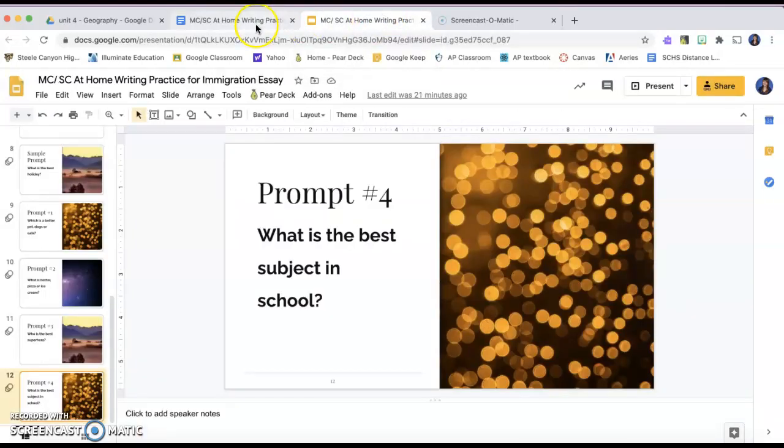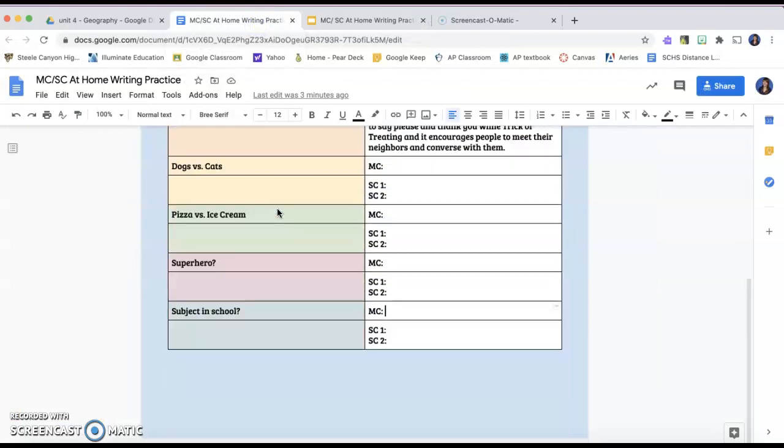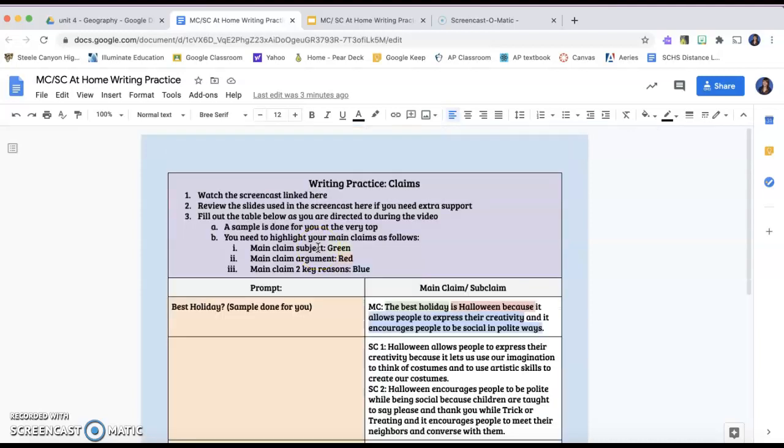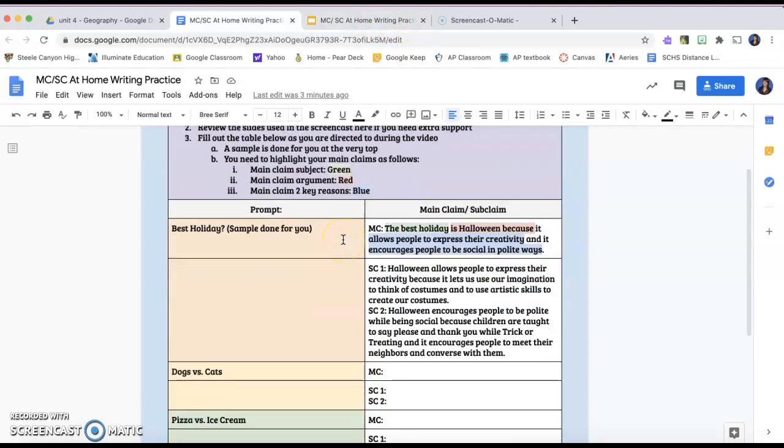So again, folks, that is what we're working on. When you finish this document, it really shouldn't take that long, especially if you followed the advice throughout the video. You are going to submit it on Canvas. If you're struggling, if you're super confused as to what to do, or you're not sure if you're doing your subclaims totally right, this is the point.